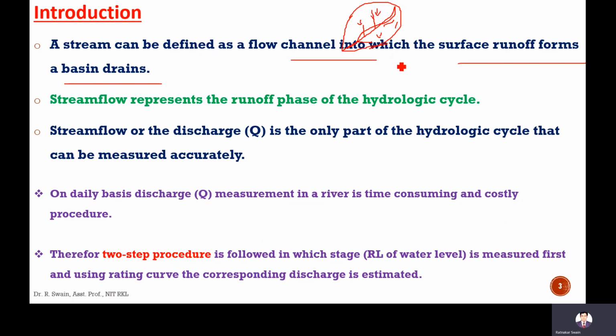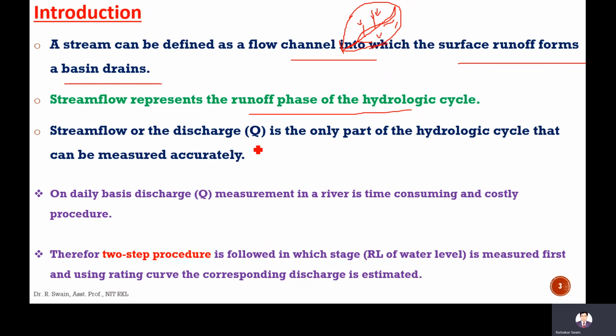This stream is defined as the flow channel in which the surface runoff of a basin drains. It means the rainwater drains out through this stream from this upper elevation to this lower elevation. Stream flow represents the runoff phase of the hydraulic cycle. Runoff means, after infiltration, after all losses, the flow which flows on the surface and at last joins the main stream is called runoff. That runoff water, or that stream flow, is measured in this chapter.